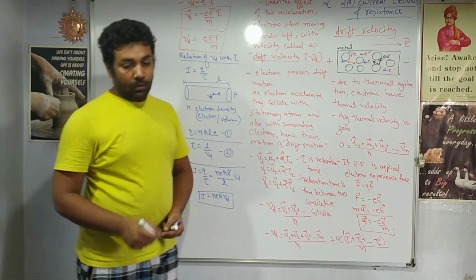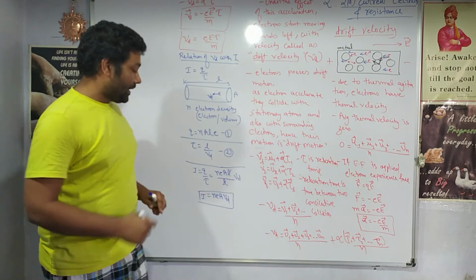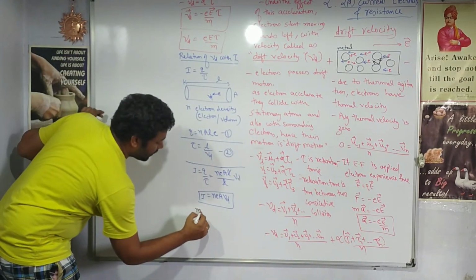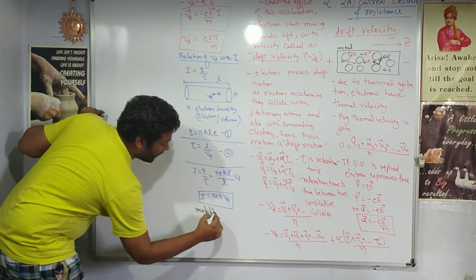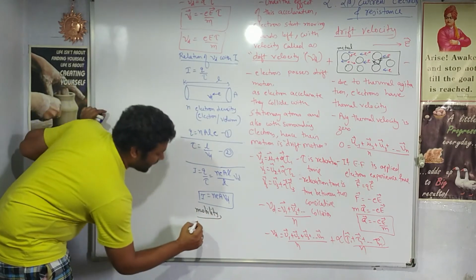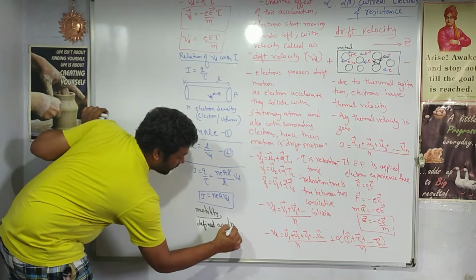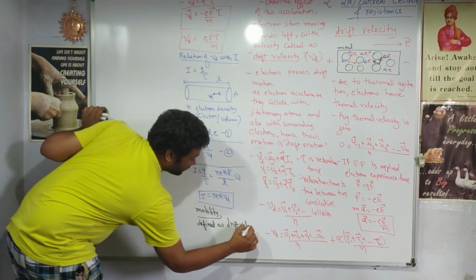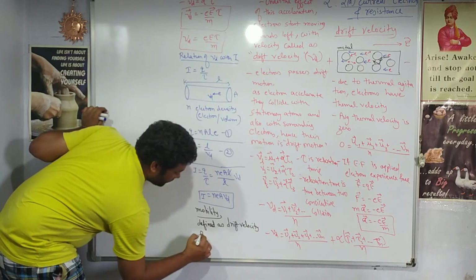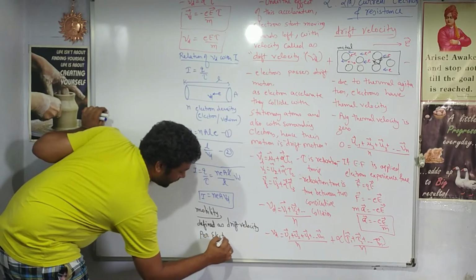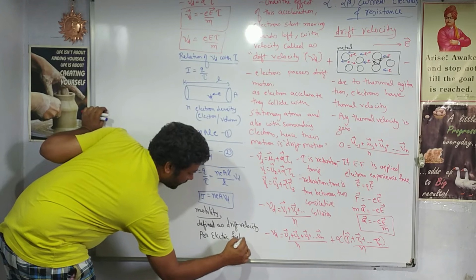We also have one more relation, mobility. We define one more term, mobility. How do you define mobility? Mobility is defined as drift velocity per electric field. This is the term we define.